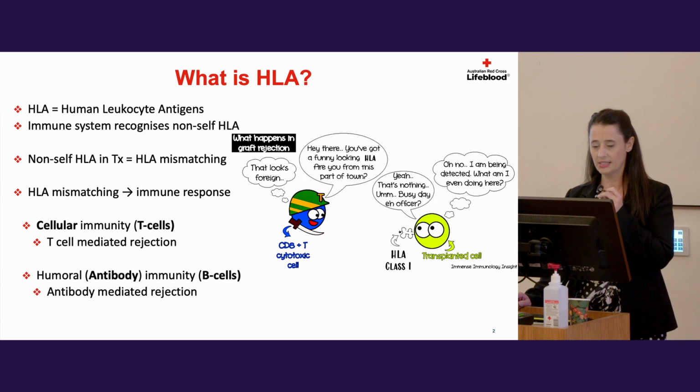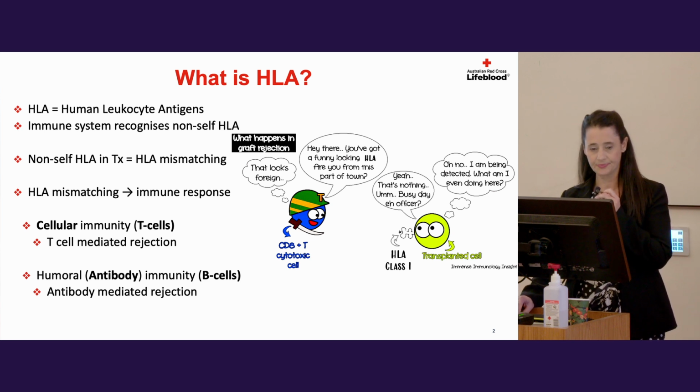And the immune system recognises this and can trigger an immune response. And this immune response can either be a cellular response involving T cells, such as seen in this picture here, or an antibody response. And it can lead to rejection, either T-cell mediated rejection or antibody mediated rejection.